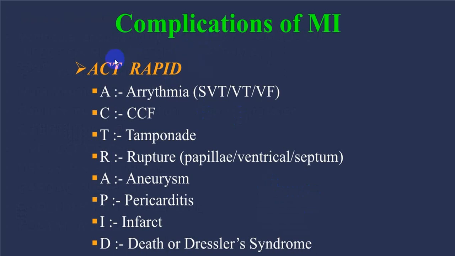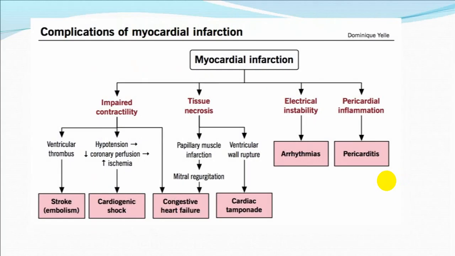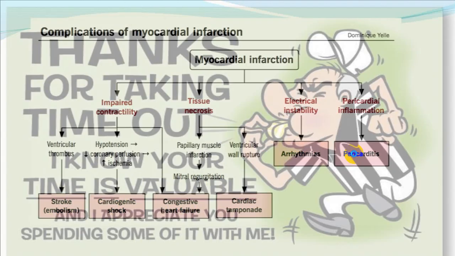You can remember like ACT RAPID: A for arrhythmia, C for congestive cardiac failure, T for tamponade, R for rupture, A for aneurysm, P for pericarditis, I for infarct, and D for death and Dressler syndrome, whichever way you want to remember. So these are all the different complications which you can get: stroke, cardiogenic shock, congestive heart failure, cardiac tamponade, arrhythmia, pericarditis, Dressler syndrome, etc.